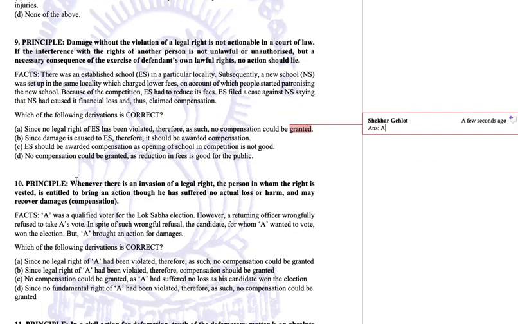Principle: whenever there is an invasion of legal right, the person in whom the right is vested is entitled to bring an action though he has suffered no actual loss or harm and may recover damages.